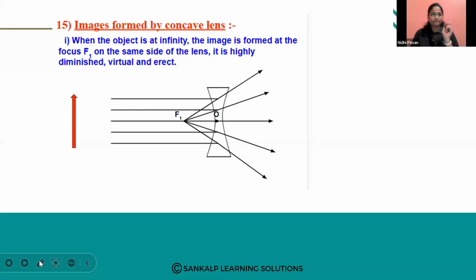So here you can see these are parallel rays of light, parallel to the principal axis. They are getting refracted here. Here you can see the refracted rays.